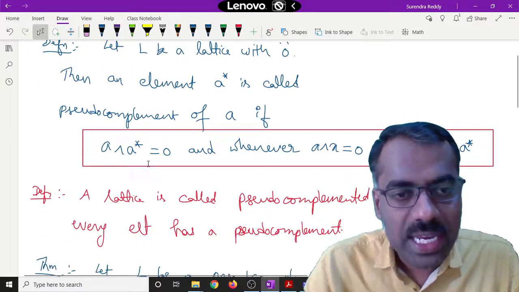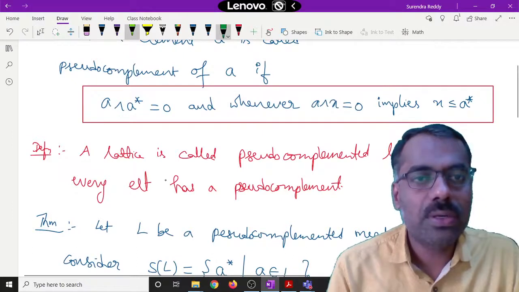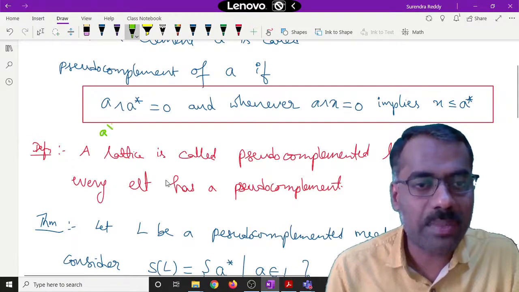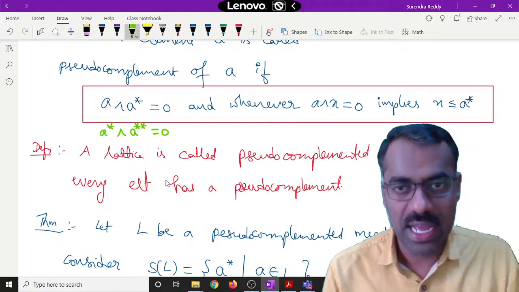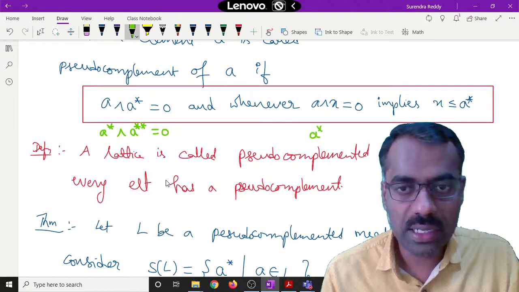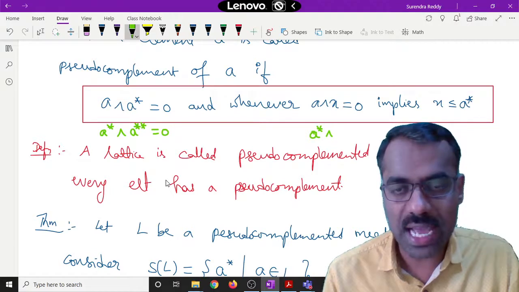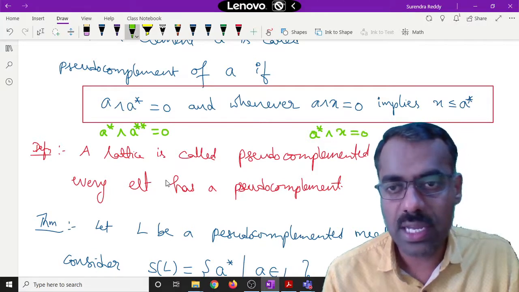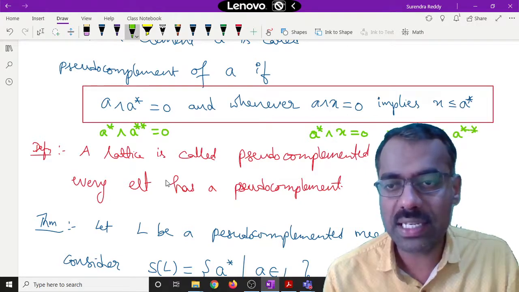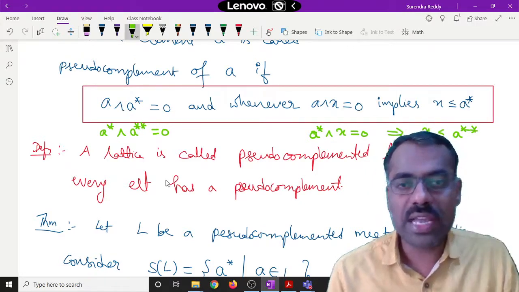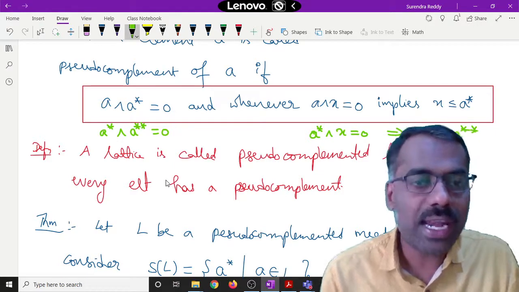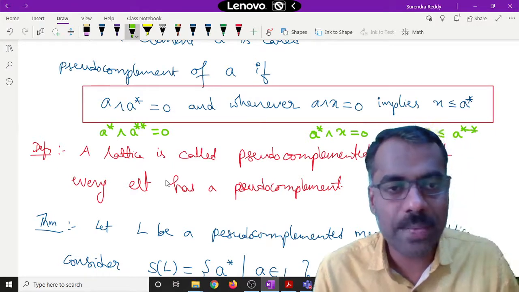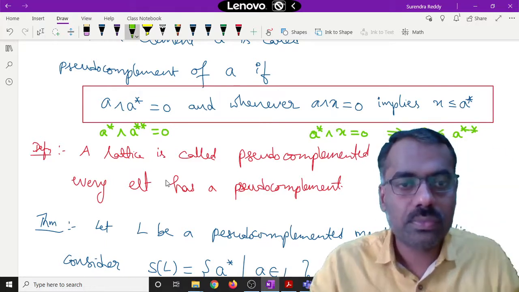Here I am writing this for A double star, so that you can understand. Whenever A star meet x is equal to 0, then x is less than or equal to A double star. Is this clear? Whatever I have written in green is for the A double star and A star relation. Are you following?